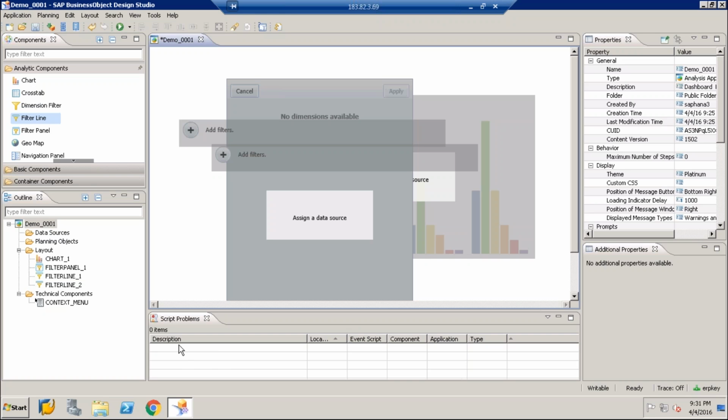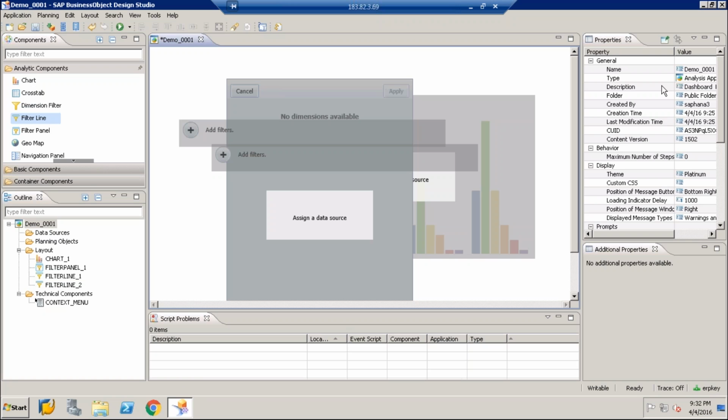Below the canvas you have the script problems view. This view is used for debugging. When you are creating a dashboard, you will be writing JavaScripts of maybe 10 pages or 5 pages, so debugging becomes very difficult. Where is the error? But the Design Studio tool gives the facility: if there is any error in a particular line of a script, it shows you here. There is an error in this particular JavaScript, this is the script name and this is the line number. It gives you the line number as well, so it becomes very easy to debug.